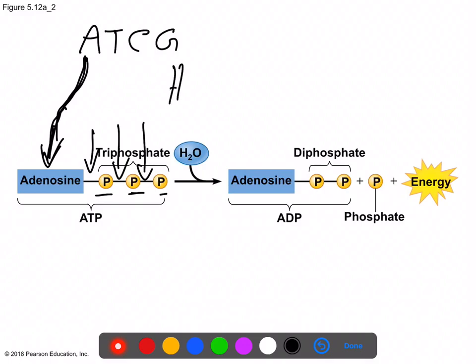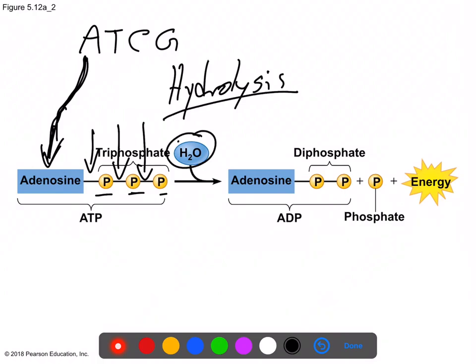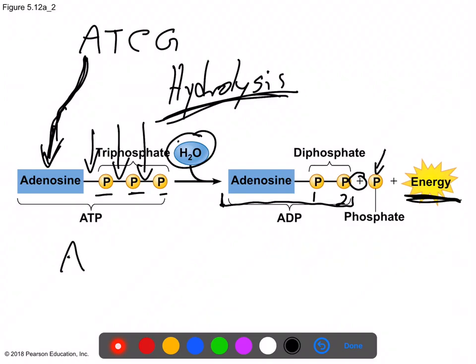And if you do a hydrolysis reaction, right, here's water going into the reaction. This is, again, something we learned in our first unit. Then the product is going to be adenosine with how many phosphates now? 2, and see that that bond has been broken, and that means that the energy has been released because the bond that stored the energy has been broken, and now a phosphate is left by itself.